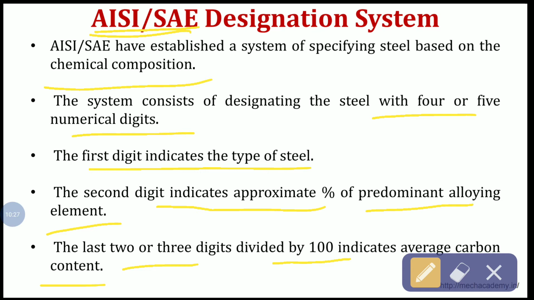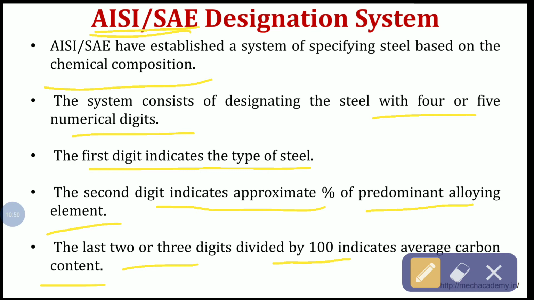Correct. And sometimes it includes a letter to indicate the manufacturing process of that steel also, how the steel is manufactured. So like A, B, C, D. A is for open hearth alloy, B is for acid Bessemer. So like this, methods of manufacturing are also included sometimes.